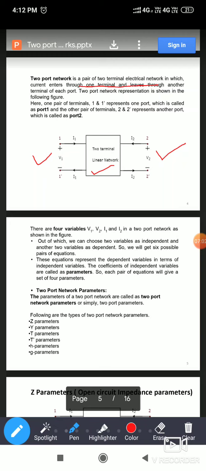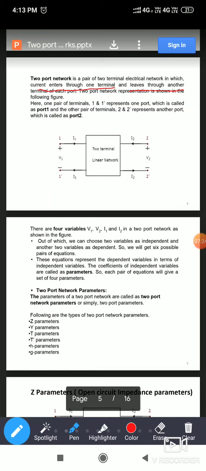Next, a pair of terminal electrical network in which current flows through one terminal and leaves through the other terminal. It depends on the application, on where you are going to use the two port network. Based on that, the direction of the current is decided.